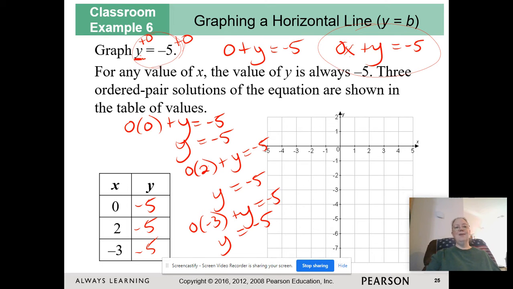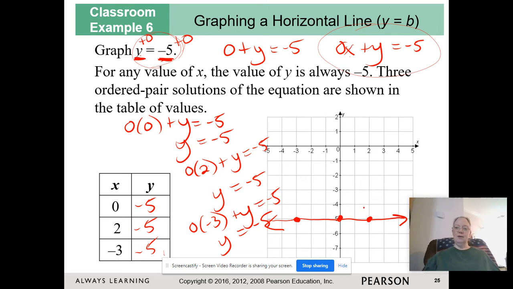For any value of x, my y will always be -5. So if my x is 0, I'm going to have a y value of -5. If my x is 2, -5. If my x is -3, -5. Notice my graph is what's called a horizontal line.